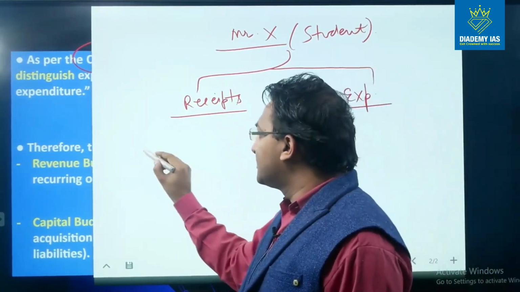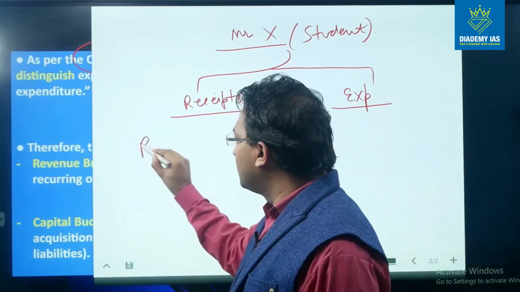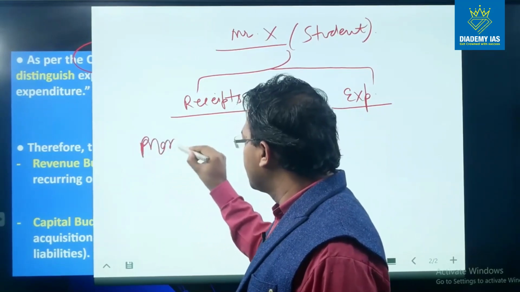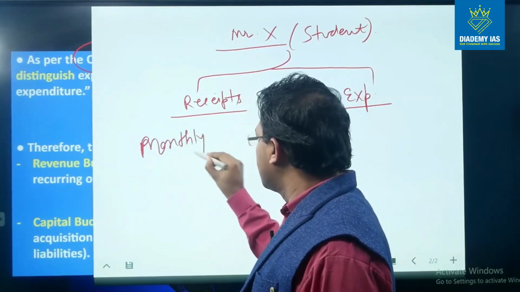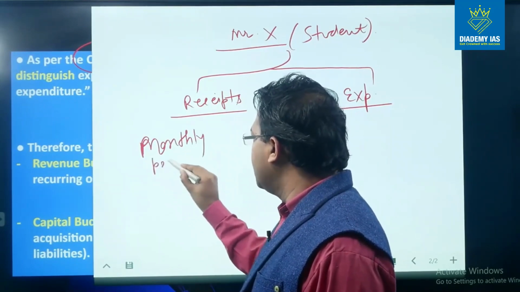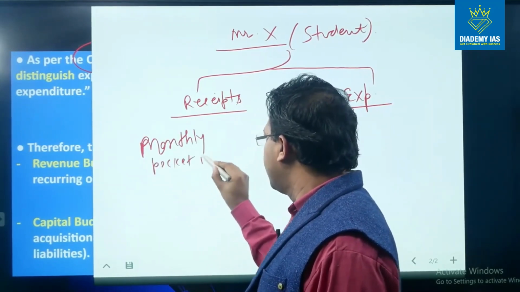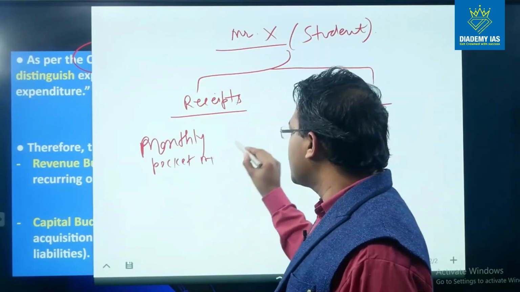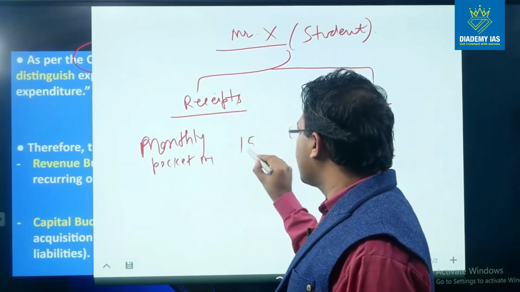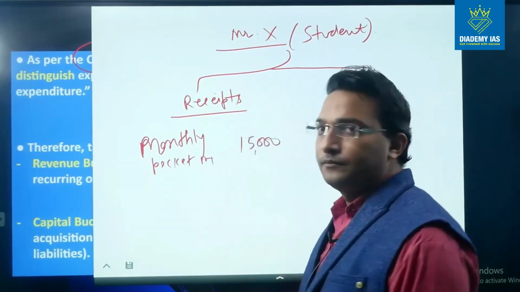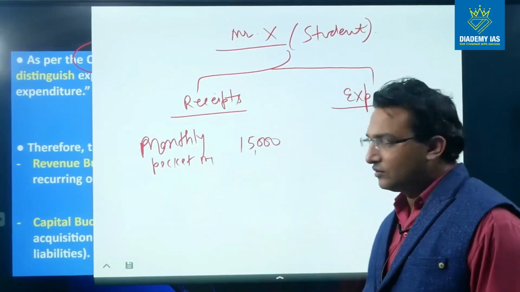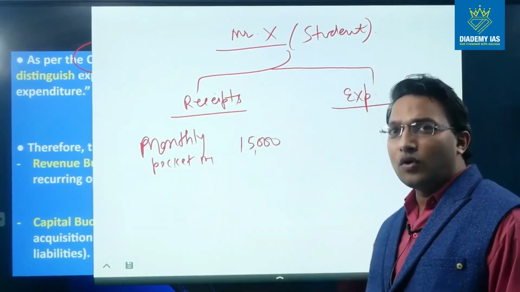Now the student gets some monthly pocket money from parents, suppose 15,000 rupees per month. This is the monthly pocket money.